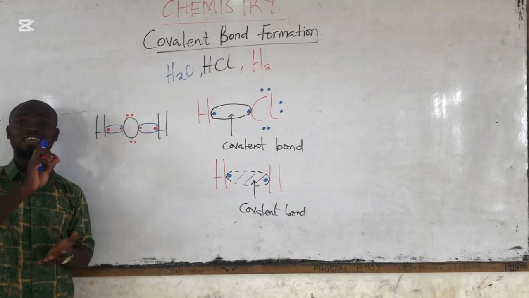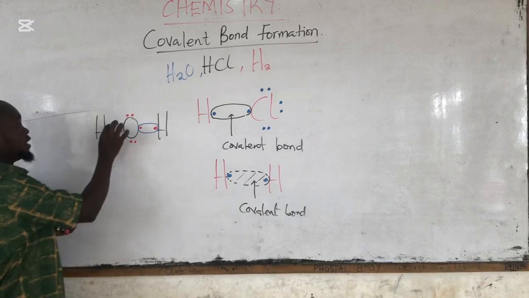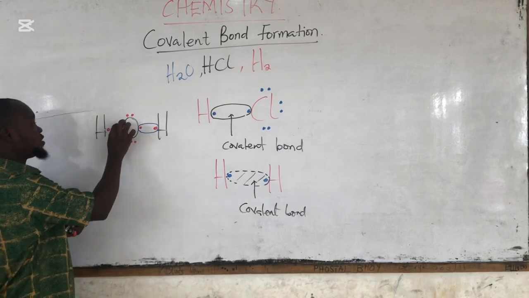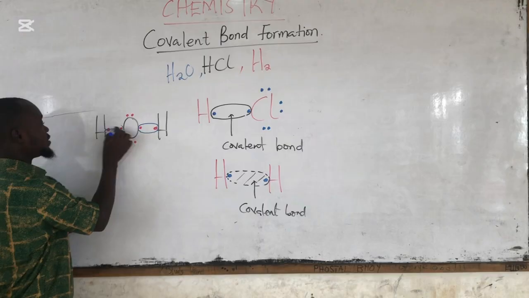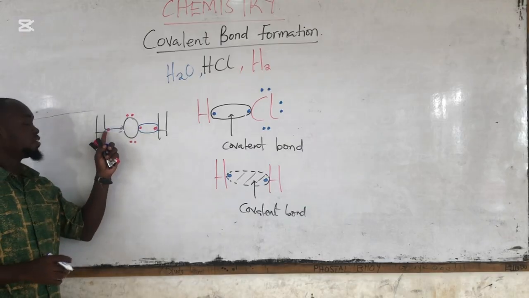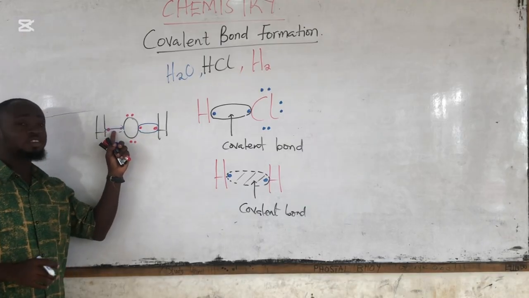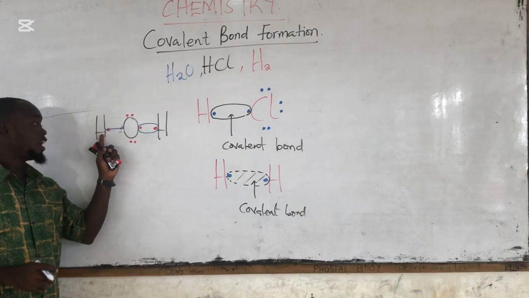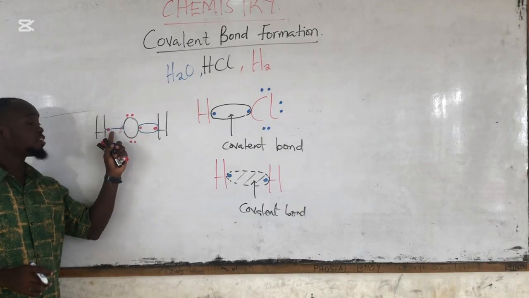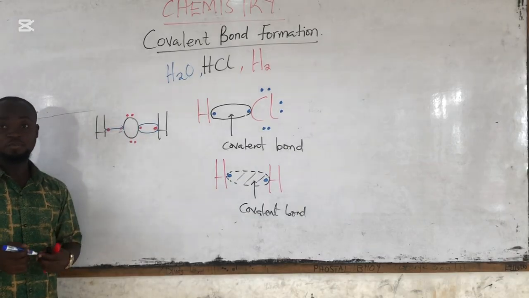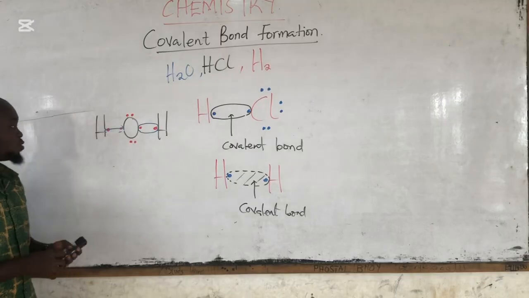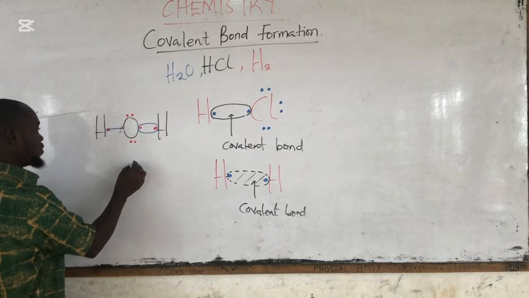We can simply use a dash to join the 2 electrons together this way. We can use a dash to indicate that there is a bond formed between this atom and this atom, and these electrons are being shared together. Is that okay? So it will be something like this with this oxygen.